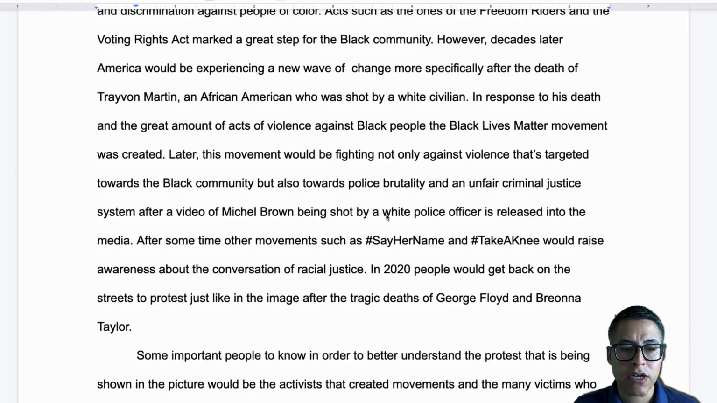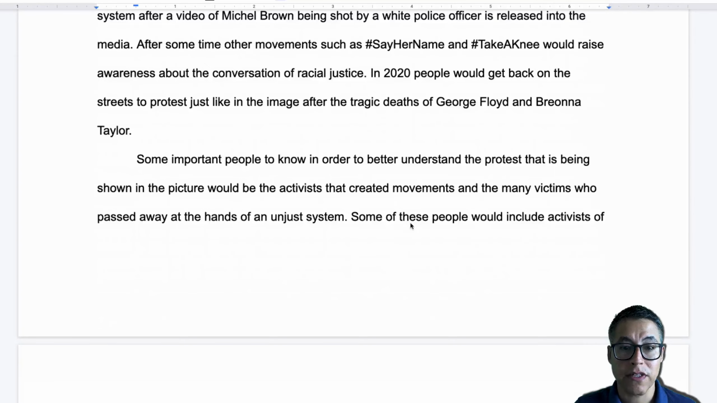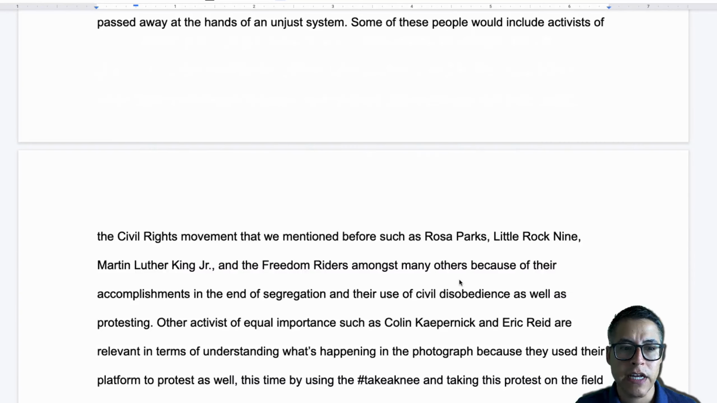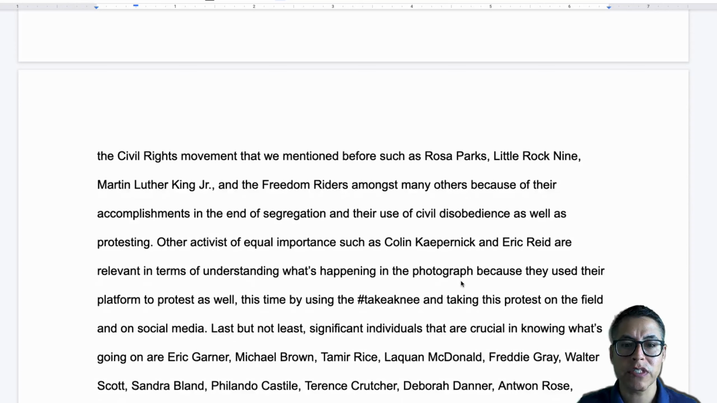Now she goes on to her second paragraph where she talks about the people that you should know about in order to understand this picture better. And so she mentions people, but she also explains why they're important, which is something that I noticed in other answers. Yeah, a lot of people were mentioned, but you never connected why they were necessary.